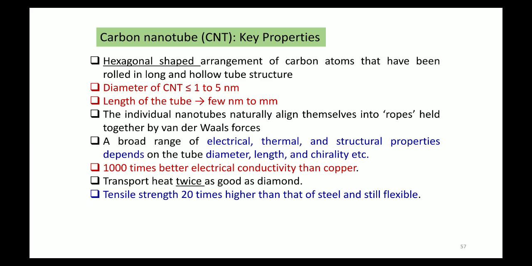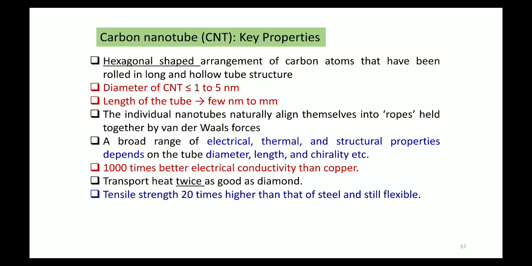A broad range of electrical, thermal, and structural properties depends on the diameter, length, chirality, etc. So the properties of the carbon nanotube depend on the diameter of the tube, the length of the tube, and one more term which is called chirality. Just think of chirality as belonging to the symmetry of the neighboring carbon atoms.